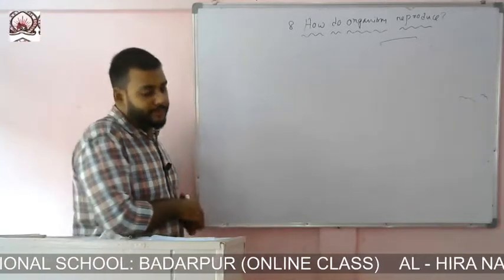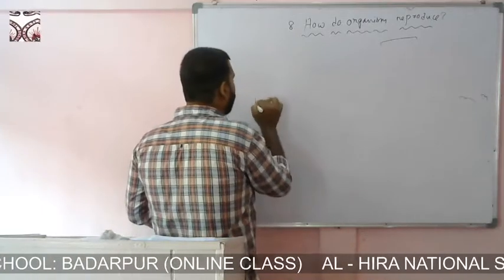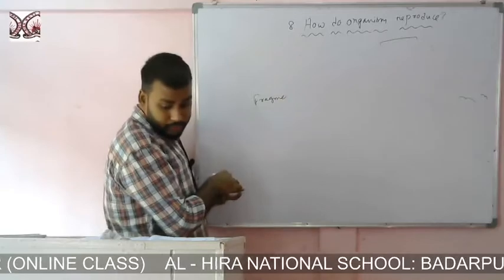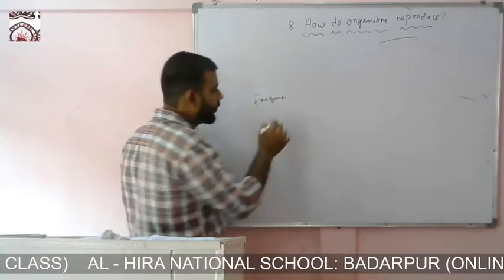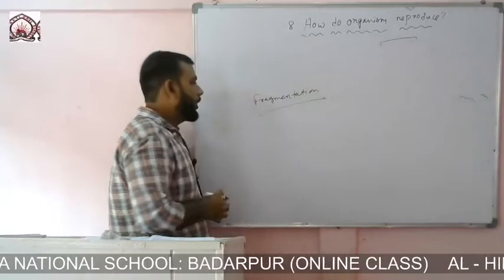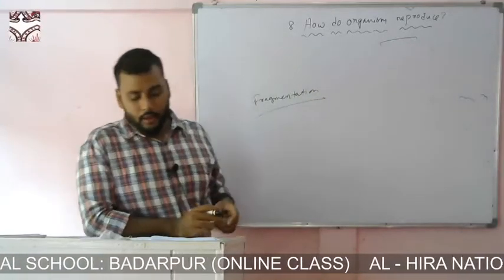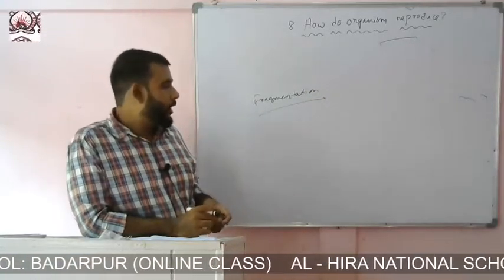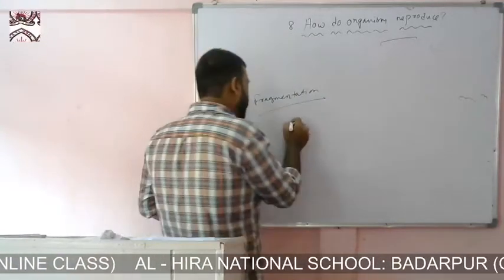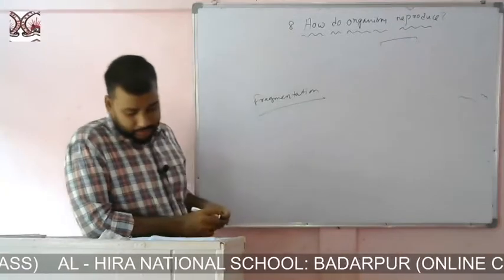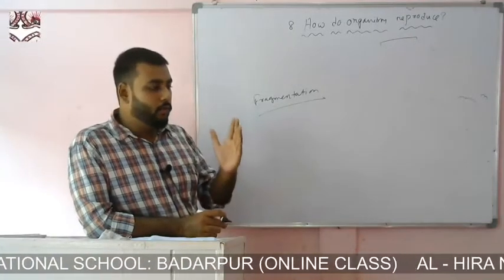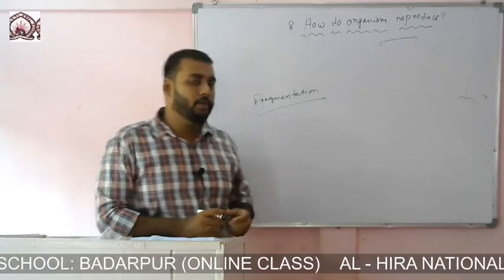Another type of asexual reproduction is fragmentation. Now in fragmentation, an organism, for example Spirogyra, will form fragments out of its own body.